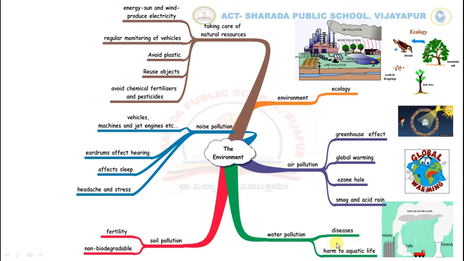Household garbage is disposed into various sources of water. Many people perform their domestic activities like bathing, washing clothes and utensils, etc. in these sources of water. Also, industrial waste is discharged into the water, leading to water pollution.